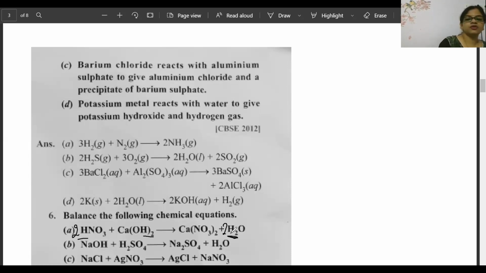So what do you have to do? Nothing. Here also put 2 and here also put 2. That's it, balanced. 2 nitrogen, 2 sodium here. Oxygen 2 plus 2 plus 4, 6. Here oxygen 2 plus 4, 6. Here sulfur is 1. Sulfur is 1, balanced.